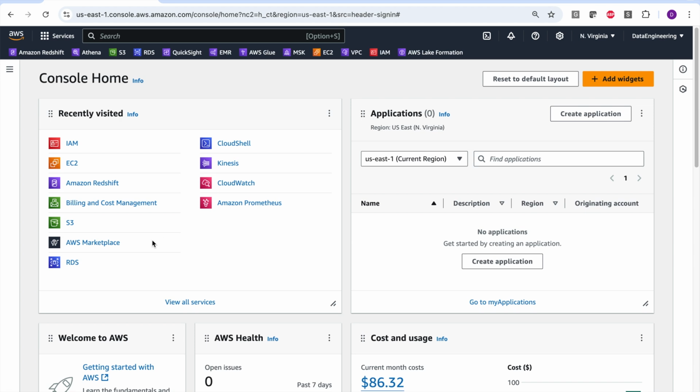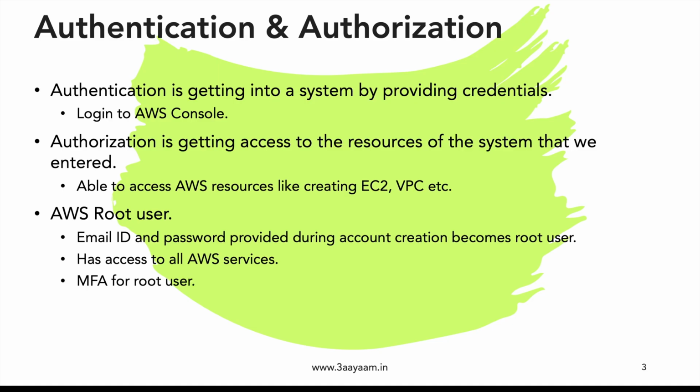There's one more thing called multi-factor authentication. You might have noticed that after providing the password while trying to log into the AWS console, it was asking me for some additional credential also, like Touch ID in the case of Mac. That is what multi-factor authentication is, and you should always set multi-factor authentication for the root user.